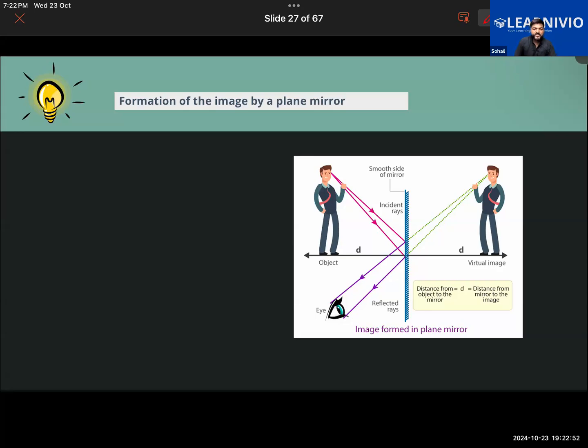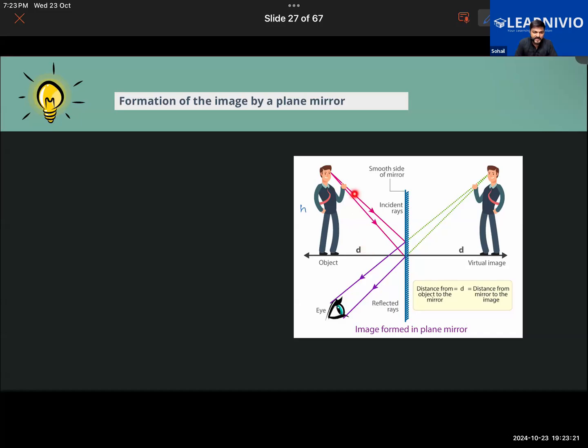So next we are going to learn about formation of the image by the plane mirror. Okay, now. So consider that this is an object given over here. This is a person given over here. This must be having some height. Let's call that this person is having a height of h. Okay. So it is placed at some distance from the mirror, right? Let us say that it is standing at a distance d from the mirror.